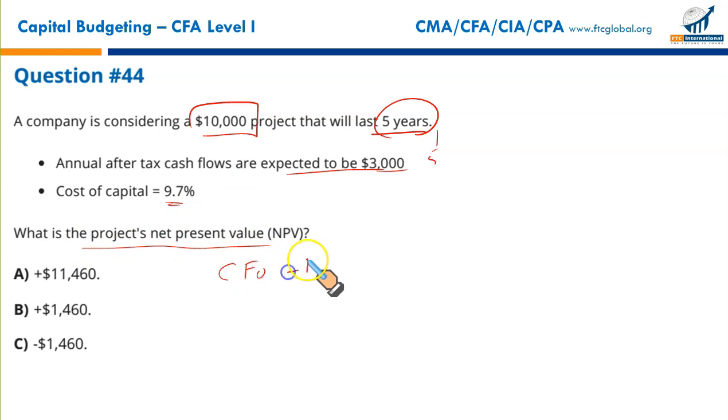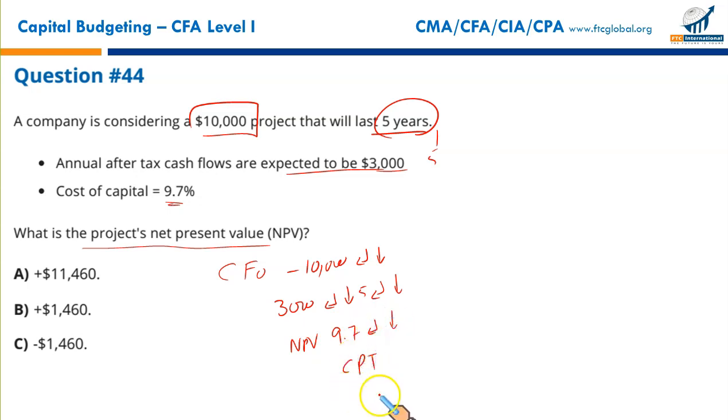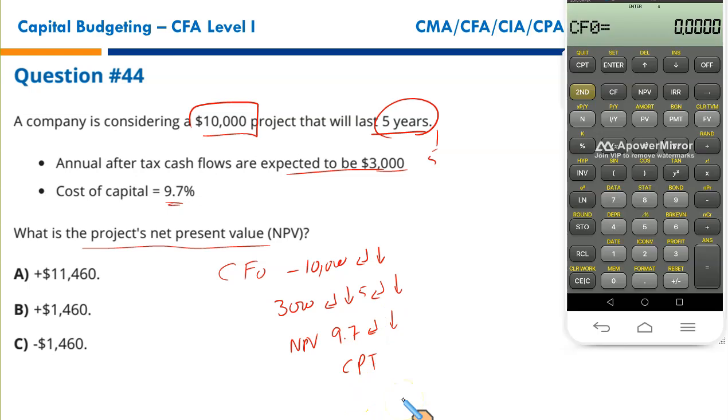Cash flow at year 0 is $10,000 negative. Enter, down arrow key. 3,000 annual cash flows. Enter, down arrow key. Since the frequency is 5, enter 5. Enter, down arrow key. Press NPV. The system will ask for the discount rate. Enter 9.7. Enter, down arrow key. Press CPT, and there you go. You'll get your result. Let's do it.